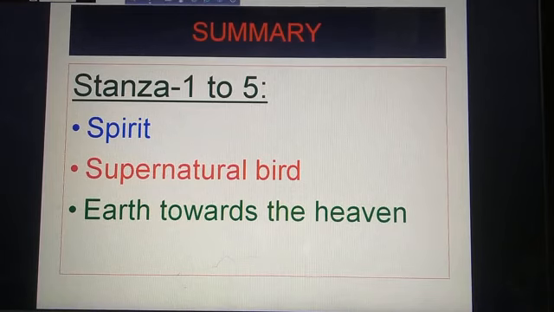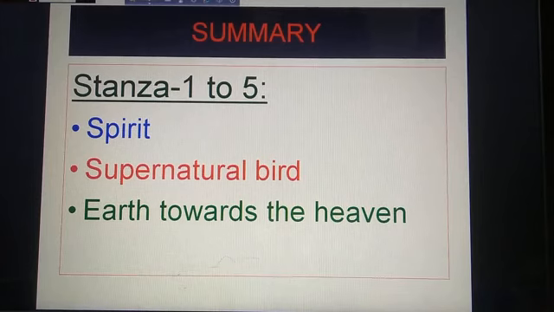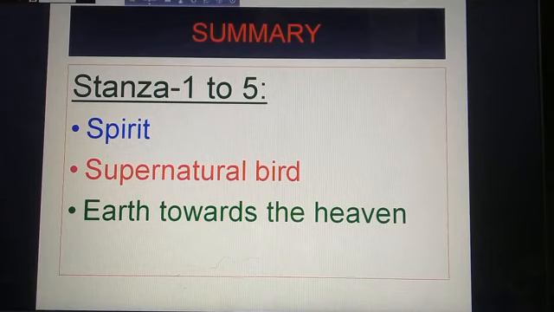The first stanza addresses the bird as a spirit, beautiful, and coming from heaven. He thinks it is a special supernatural bird, and that is why he calls it a kind of spirit. There is something holy about the bird, and it sings from above the sky. It is a spirit of joy and happiness.